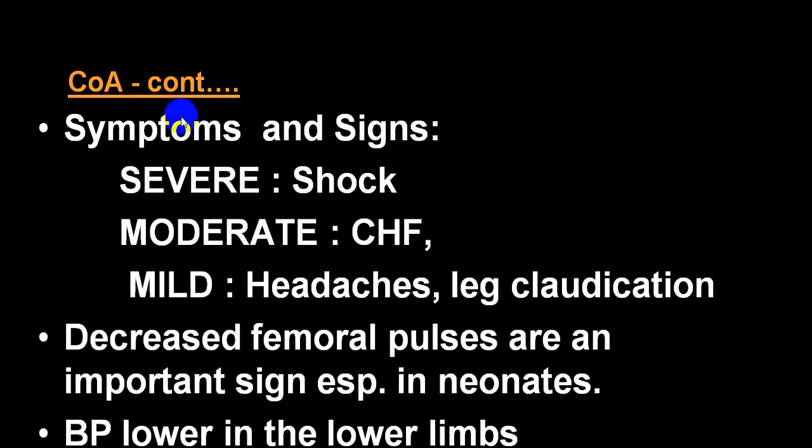Very frequently we say that in a severe variety, a person can come to you in a shock stage. In a moderate variety, usually they come with LVF and then with CHF. While in a mild variety, usually headache and intermittent claudication is common. In a severe variety, femoral pulse will be almost absent and blood pressure in the lower limb may not be detectable.